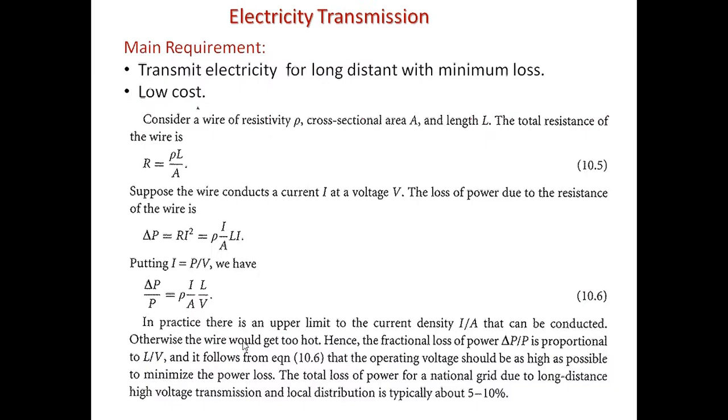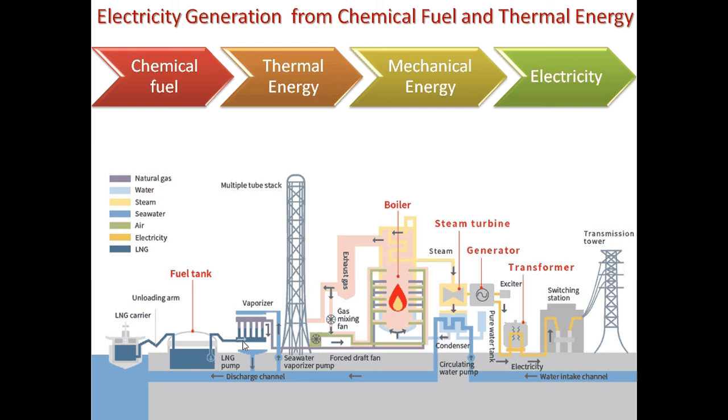So I hope this is quite clear about electricity generation from electrical devices. Students, this was the first part of this PPT. Later on, we'll take the next part, which is on electricity transmission. So thank you.